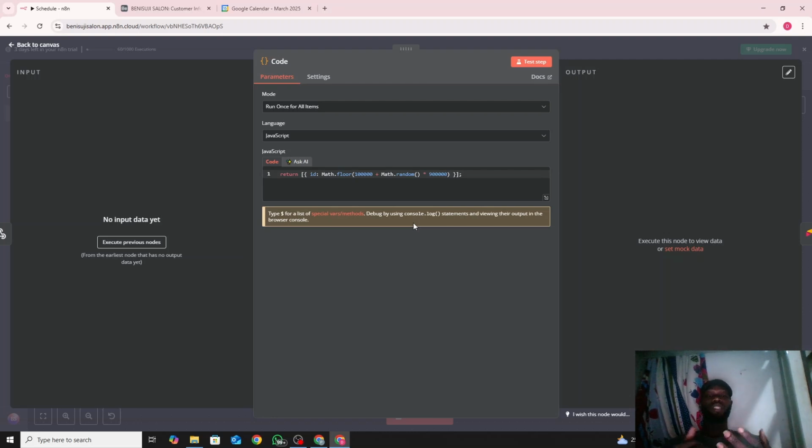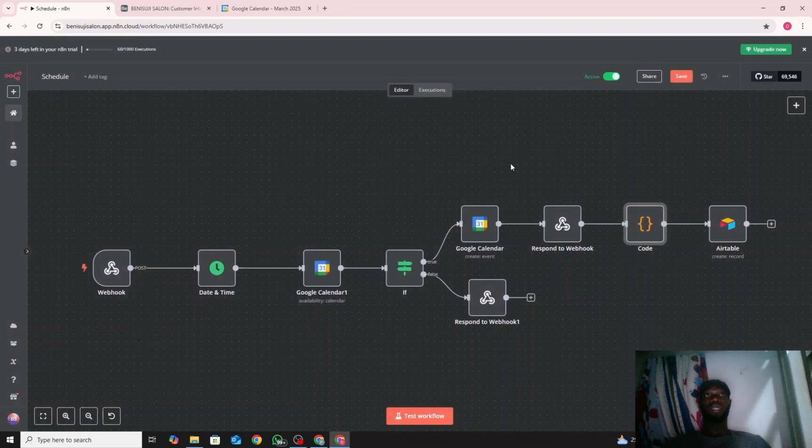So I used ChatGPT. I thought, okay, I need a line of code that helps me generate random numbers from a specific range and doesn't repeat them. So it gave me this code, and that was what I used, and it has been working well. It generates like 5 to 6 figures of unique numbers, and each time it gives one, it doesn't repeat it.